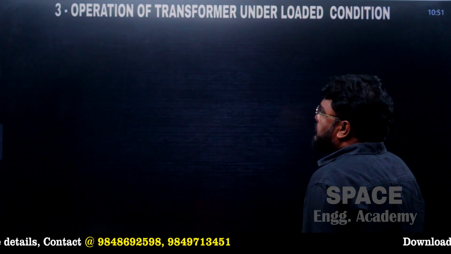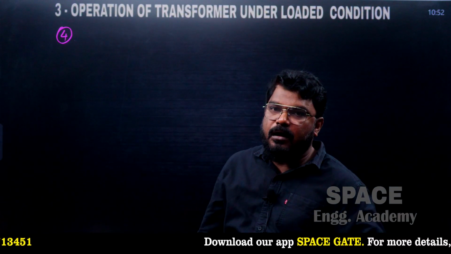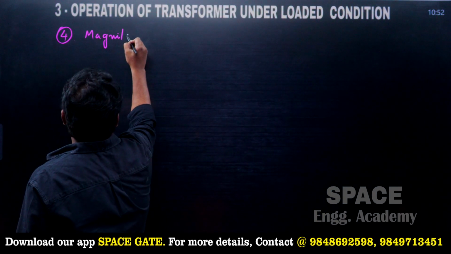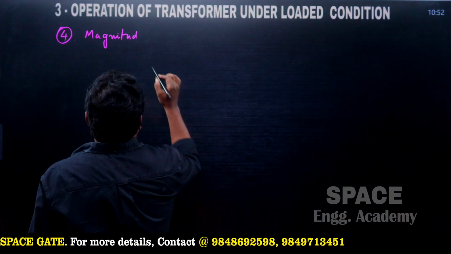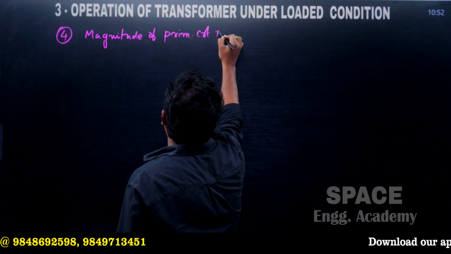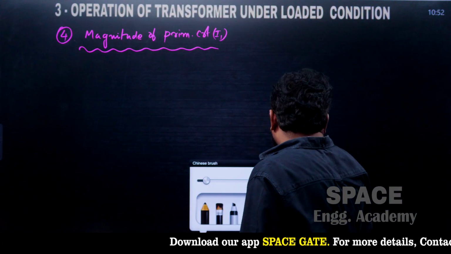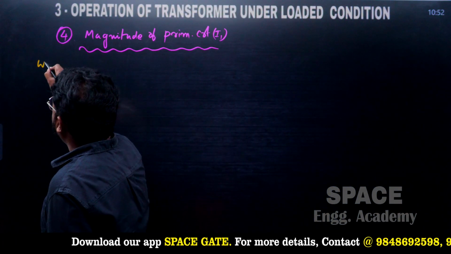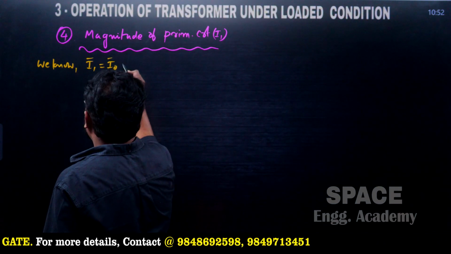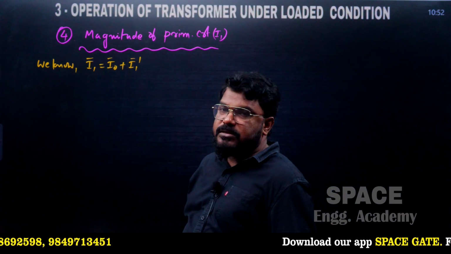And the next, fourth possibility of a question from this concept is the magnitude of the primary current of the transformer. How to calculate the magnitude of the primary current? We know that the primary current of the transformer, by the general basic equation, is the vector sum of the no-load current plus the load component of the primary current. The no-load current you can obtain, and I1 dash also you can obtain.